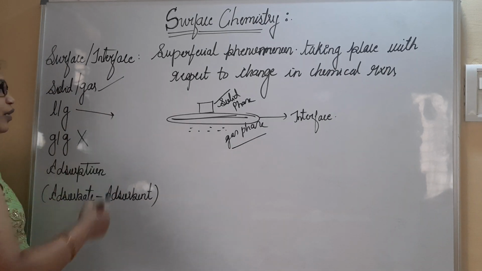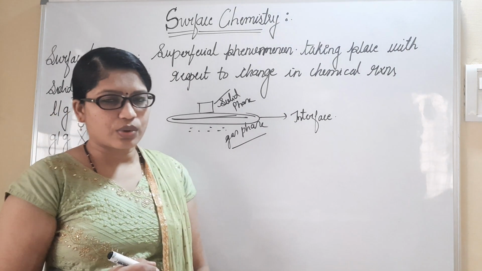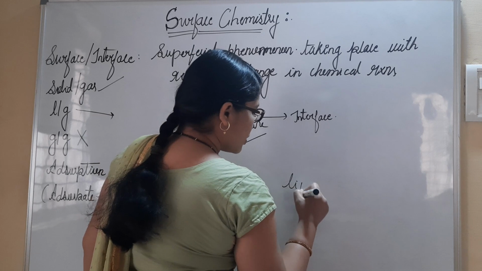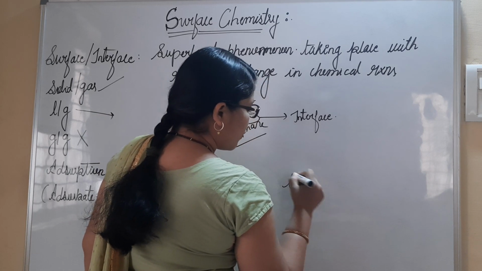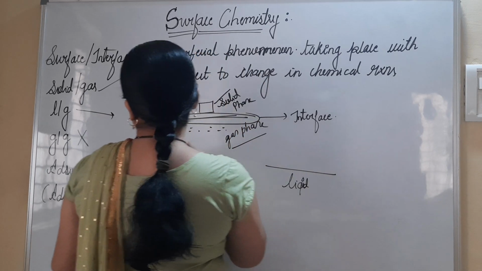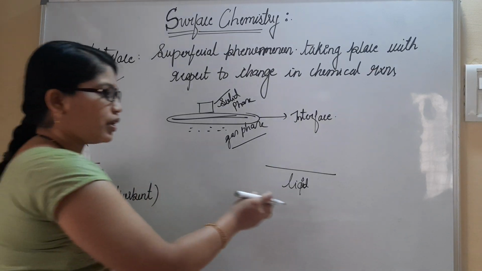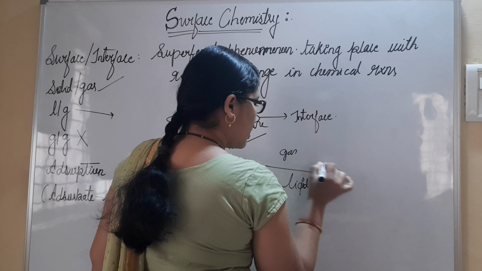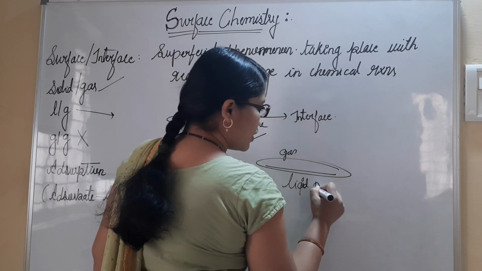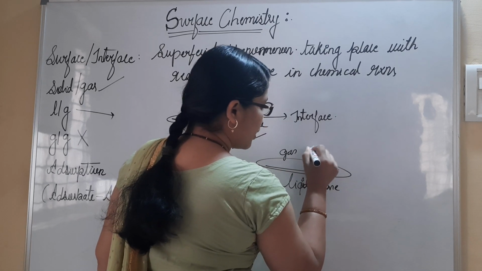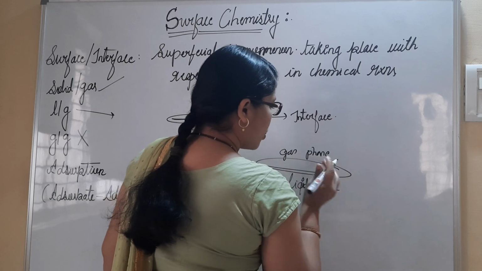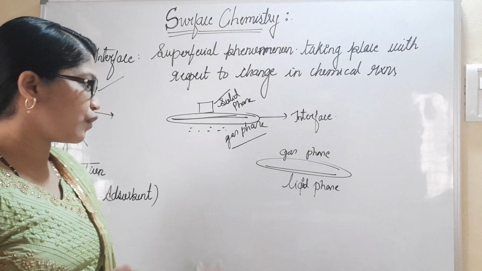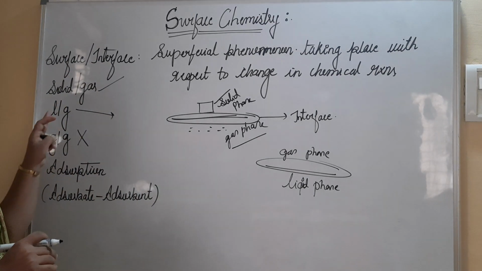Similarly, we have a liquid-gas interface also. Whenever you consider the liquid phase, it is separated from the gas phase. Here we have liquid, above which we have the gas phase, and the gas and liquid phases are separated by this line, which is referred to as the interface for gas and liquid.